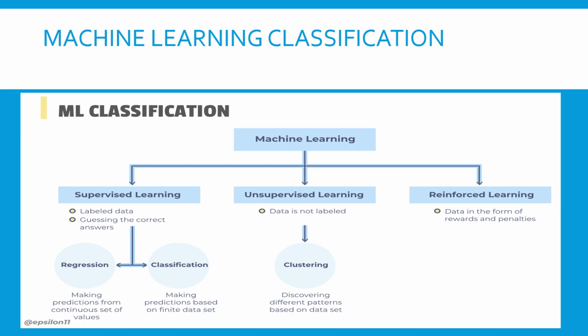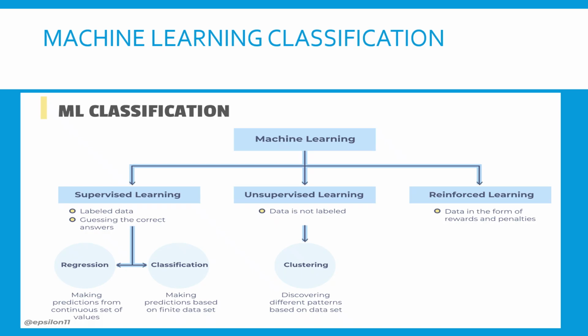Coming to the classification, machine learning is basically classified into three different types: supervised learning, unsupervised learning, and reinforcement learning. In supervised learning, we have labeled data. Here we basically have two things: regression and classification.